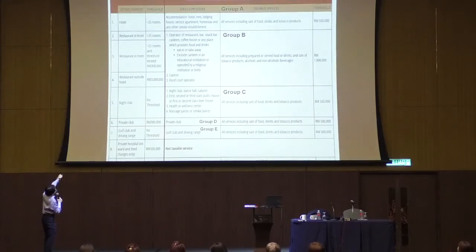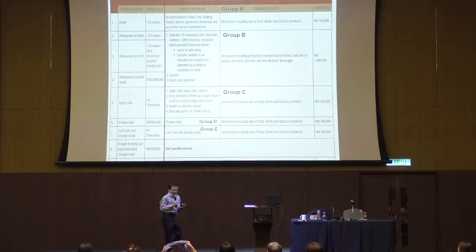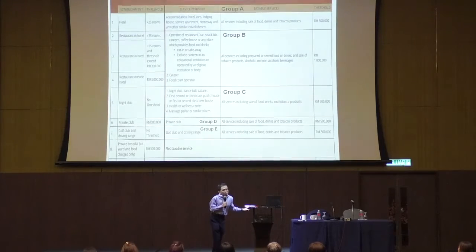Ignore this one. Why? This is the old service tax, 1975 to March 2015. The old service tax regime is a very, very confusing one. Does the hotel have more than 25 rooms or not? Is the restaurant outside the hotel or inside the hotel? The new service tax, don't bother. Hotel is hotel. Restaurant is restaurant. Who cares whether it's inside or outside?